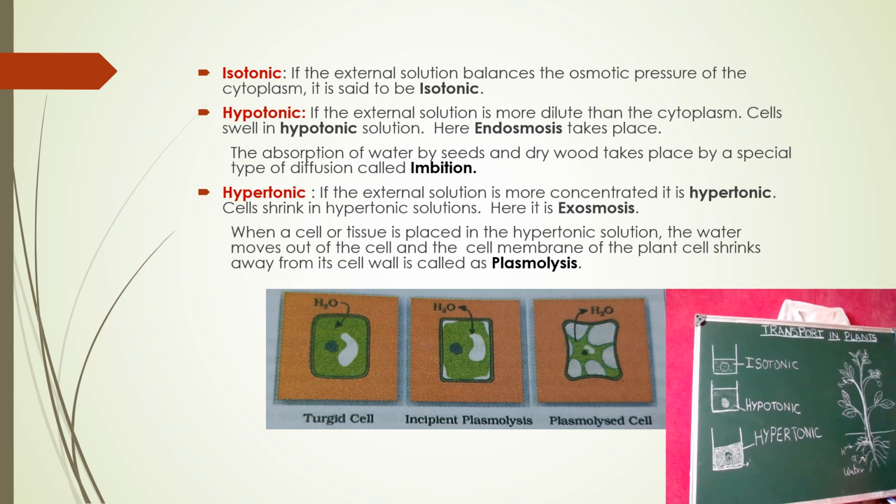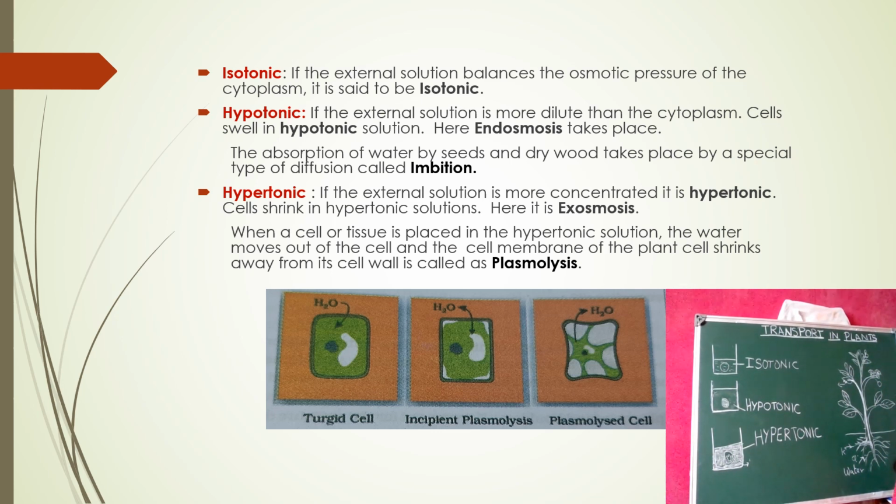In the diagram, first the cell is a turgid cell, having water. Incipient plasmolysis occurs when it is placed in a higher concentrated, hypertonic solution, and the water comes out of the cell. That is the reason the protoplast, the cell contents, continuously shrinks.